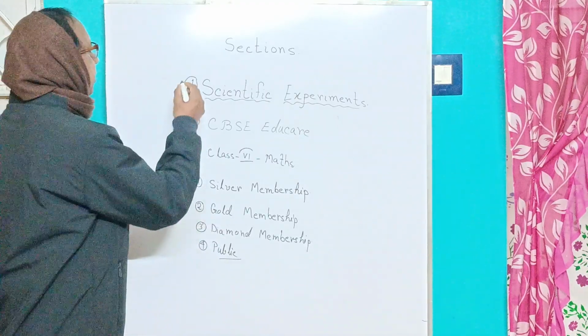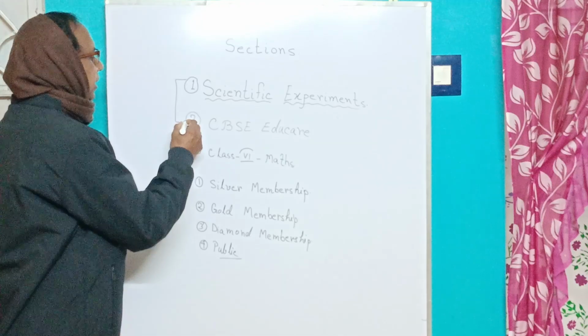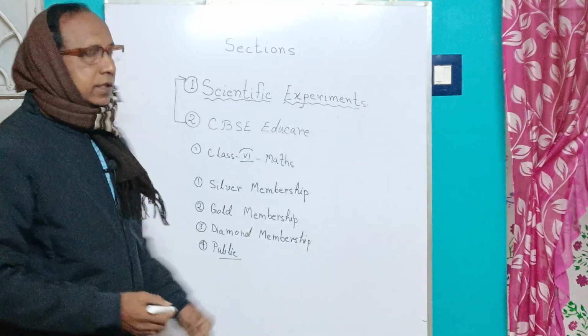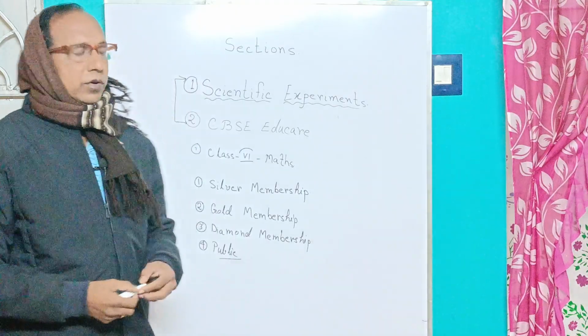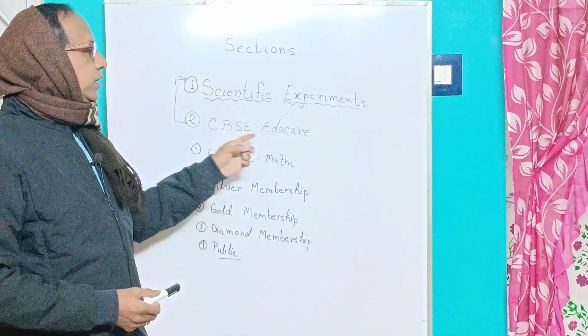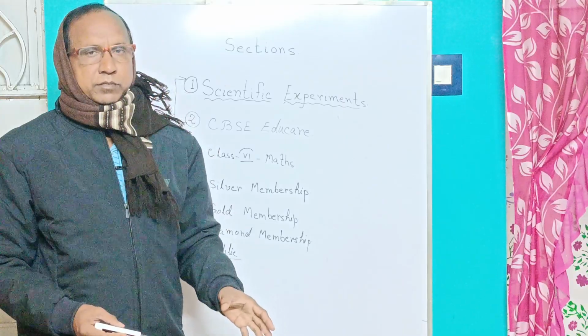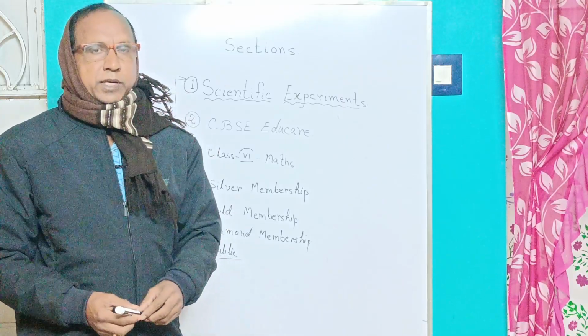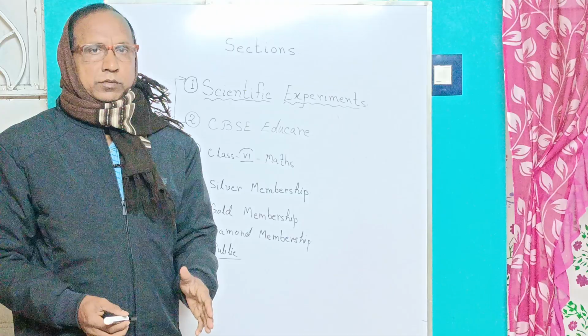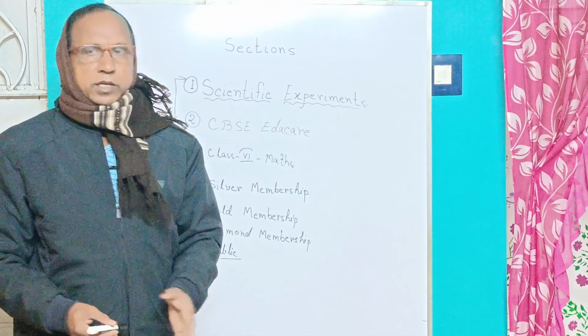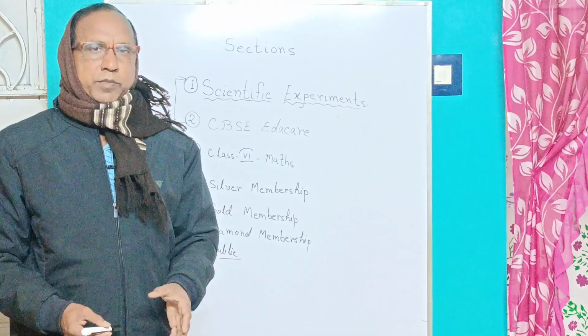You remember that scientific experiments and CBSE Educare are related to each other, because in CBSE Educare we are getting mathematics and science. Not only that, science is related with experiments, and you get all the experiments. In different experiments, we explain how it goes on, right? We'll try to show all the experiments given in a book.